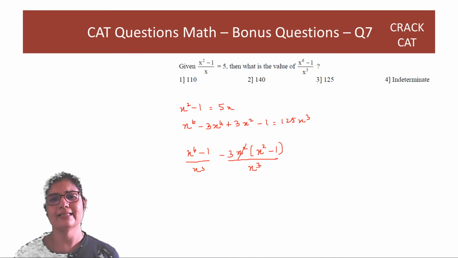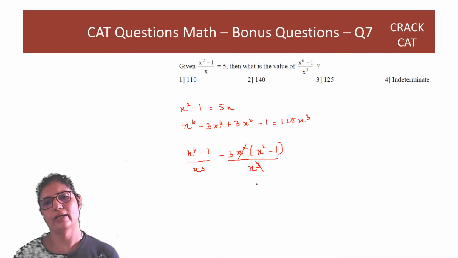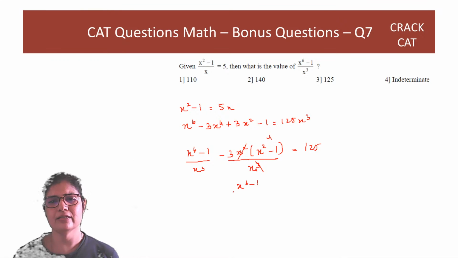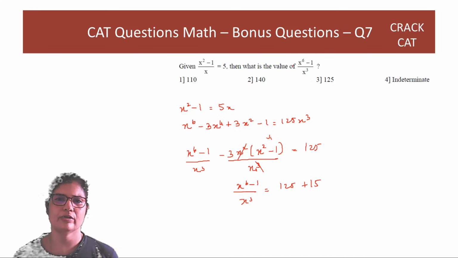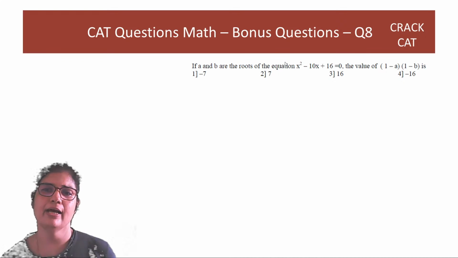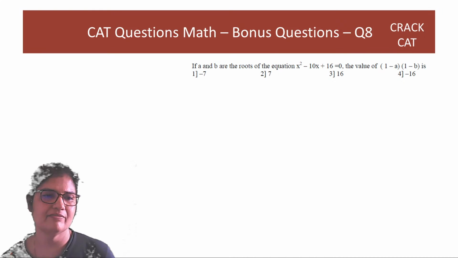So x square cancels off with x square, and you are left with x square minus 1 divided by x. This we know is equal to 5. So x raised to 6 minus 1 over x cube is equal to 125 plus 15, which is 140.